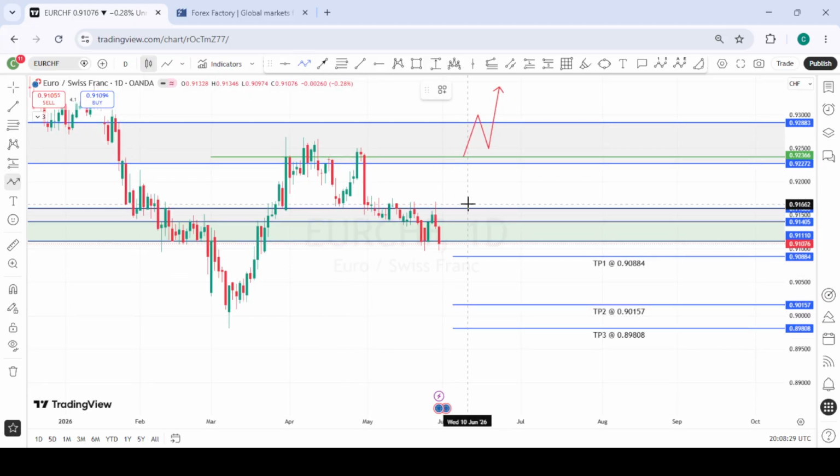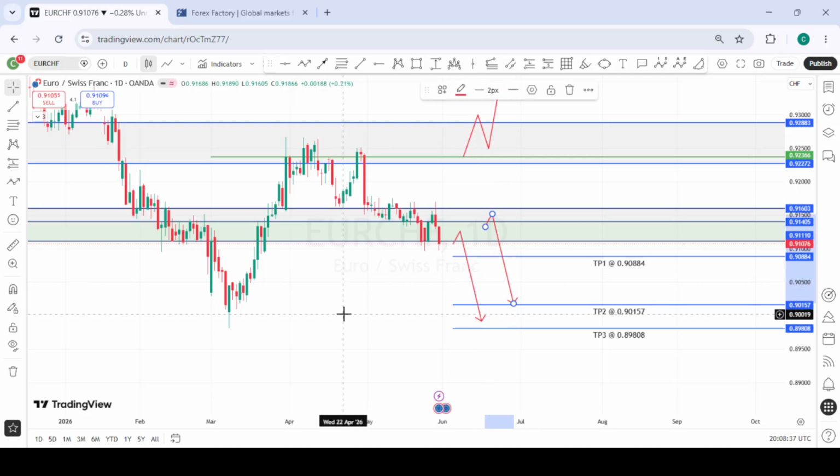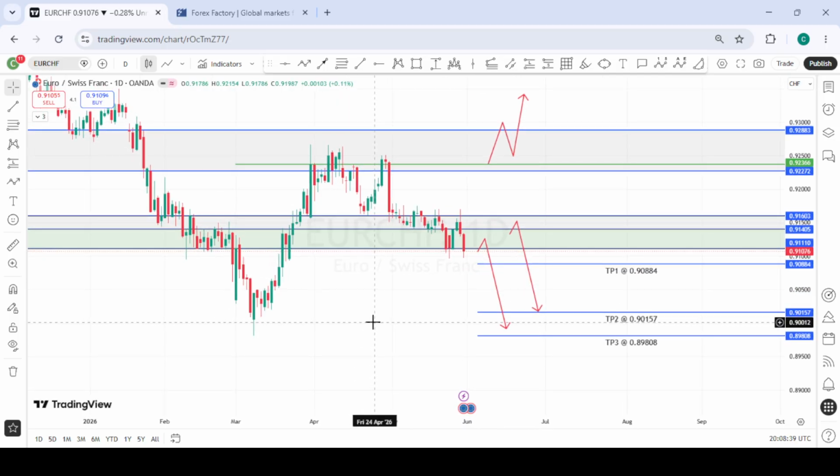This is EURCHF, and we're also very bearish on EURCHF as well. So going into next week, we want to see a possible pullback into the first area of interest. Should price pull back here or the second area of interest above and give us selling opportunities, we'll take ourselves from there to the downside. So we are very bearish on EURCHF.